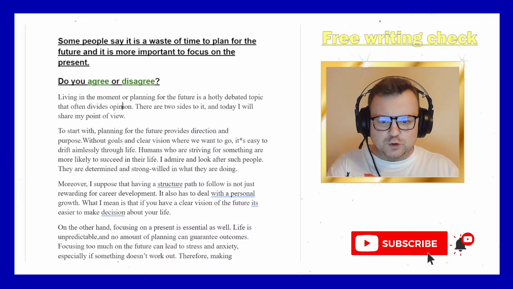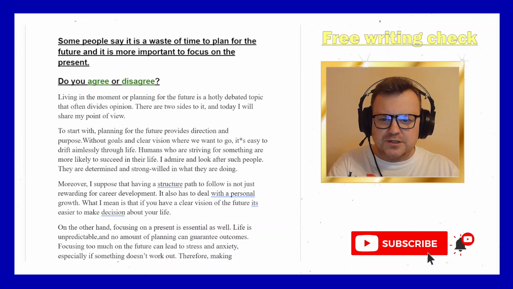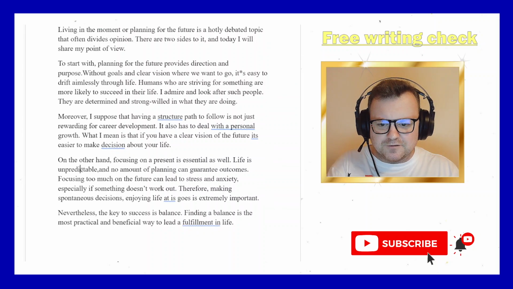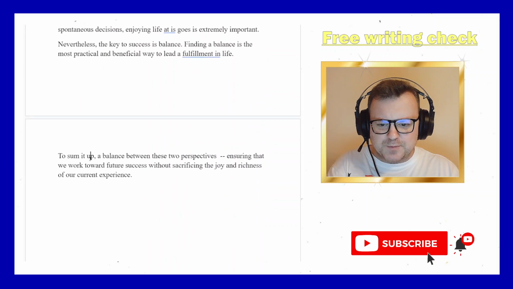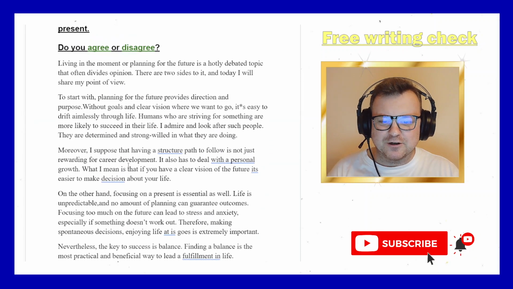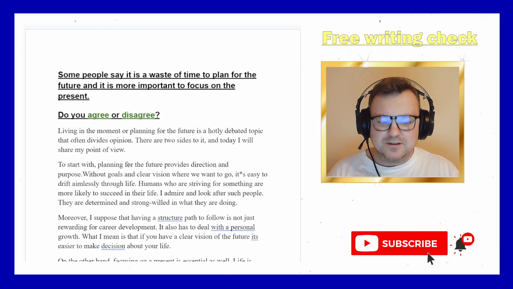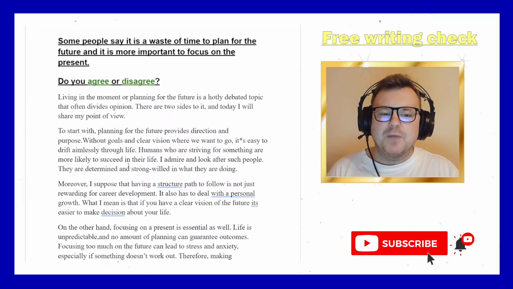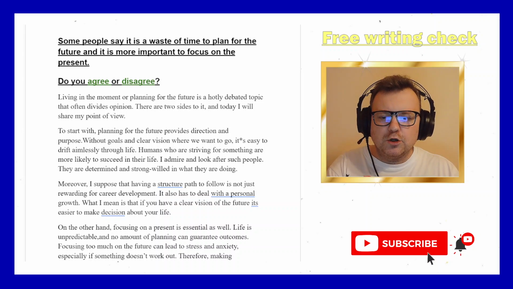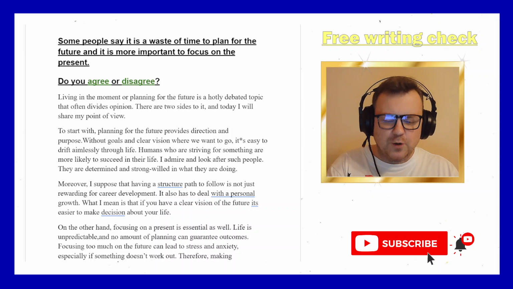So first of all, just looking at the shape of this task from the candidate, we see 1, 2, 3, 4, 5, 6 paragraphs. Don't like it. Don't like 6 paragraphs. 4 paragraphs are enough to write any IELTS task 2 essay question. My strong advice for any IELTS candidate, learn how to write the different IELTS questions in 4 paragraphs.